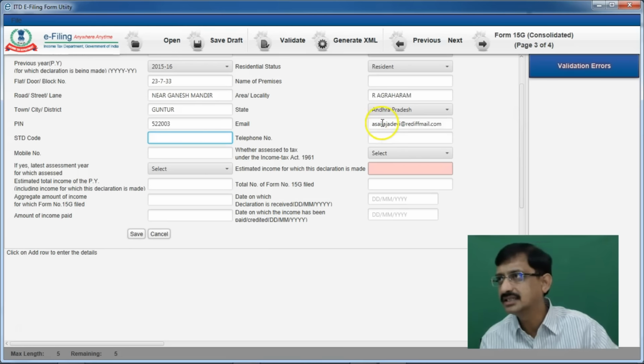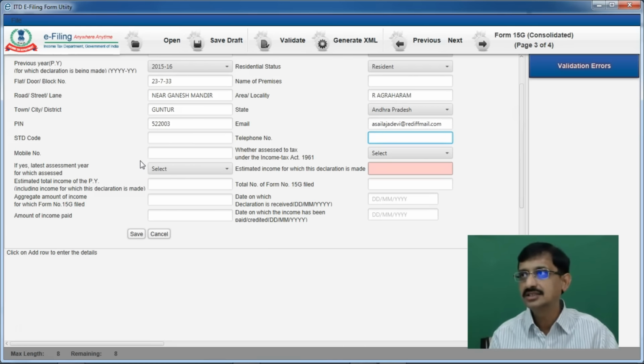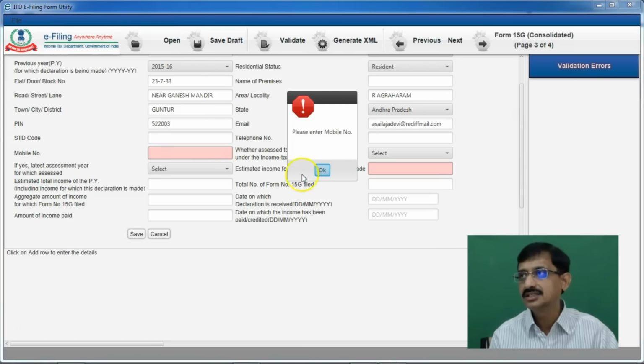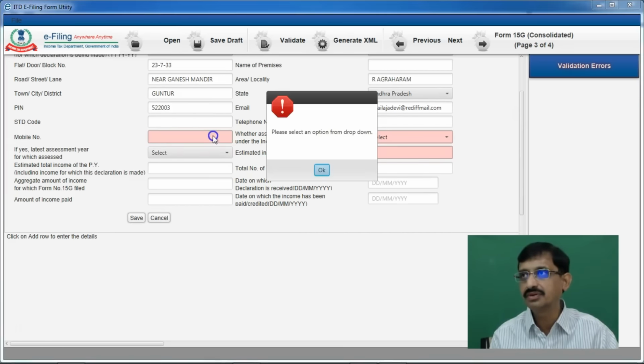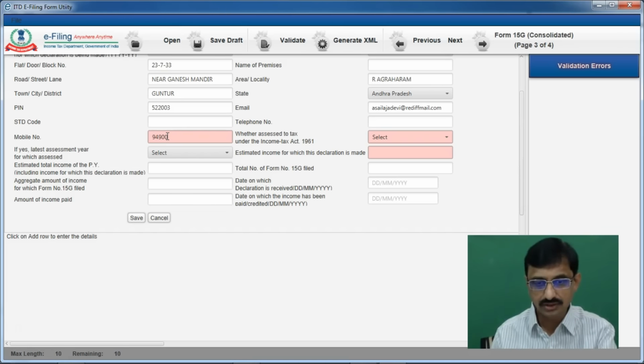Let me check. A Sailaja Devi at rediffmail.com. And STD code, phone number, I think these are optional, so we can skip. What about mobile number? It is compulsory. So you should compulsorily provide the mobile number. The mobile number is 9490060111. Let me check.